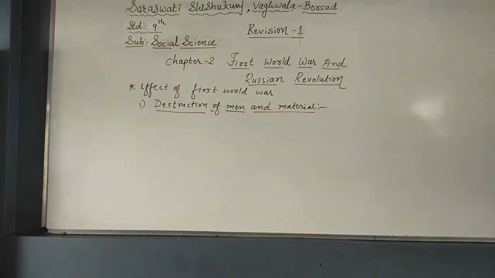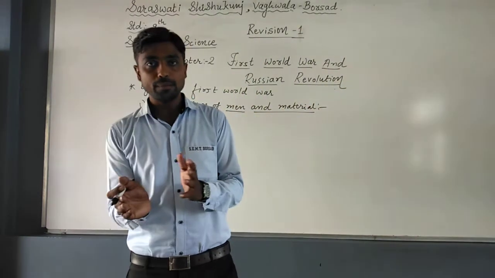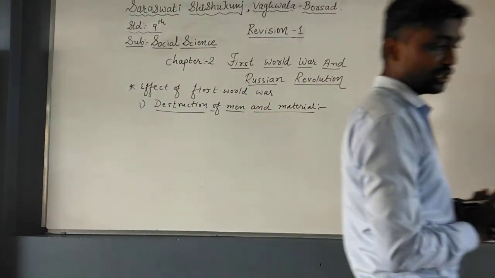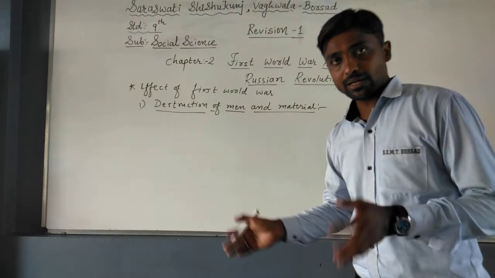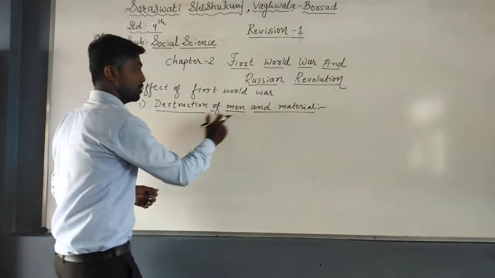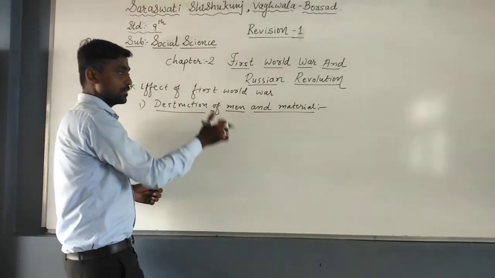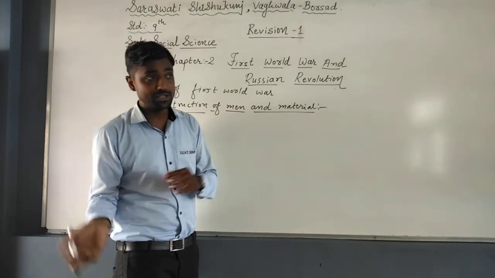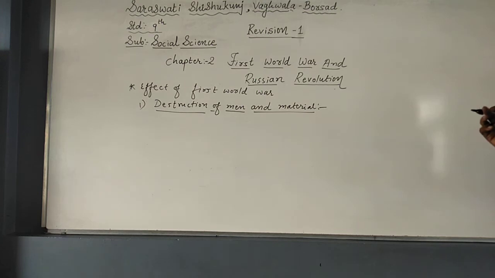Out of the 6.5 crore, approximately 1 crore people died. 2 crore were injured, and 70 lakh were permanently handicapped. That is why it is considered an effect of the First World War, destruction of man and material. The condition of the people became pathetic. So it is considered the first effect of the First World War.